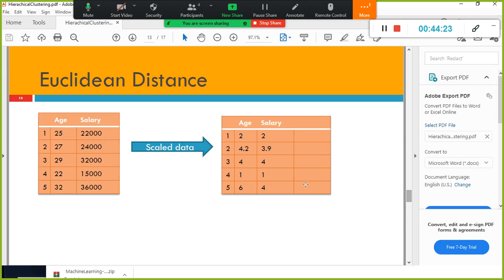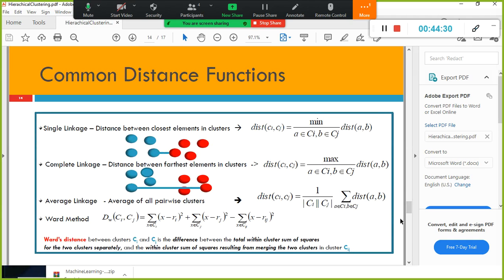Here also we have to do scaling. Like I said, you need to scale the data. When it comes to clustering, you need to scale the data. I will show you in R how to do scaling and the common distance functions.